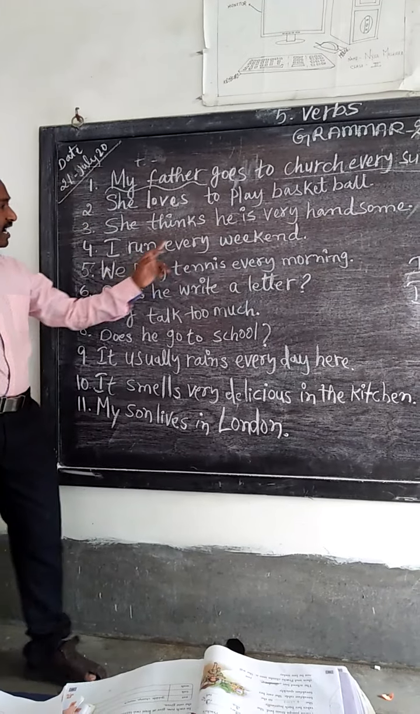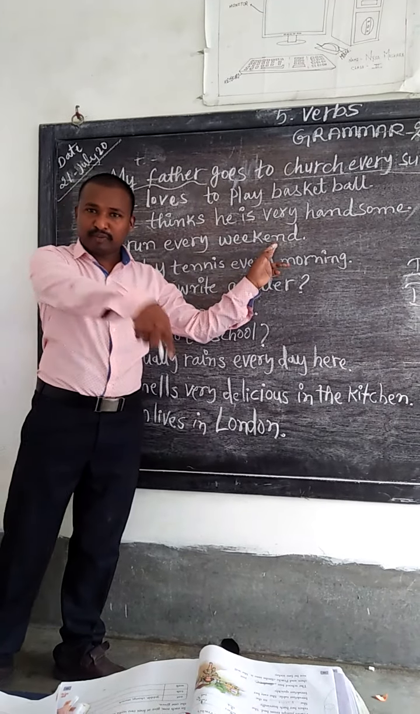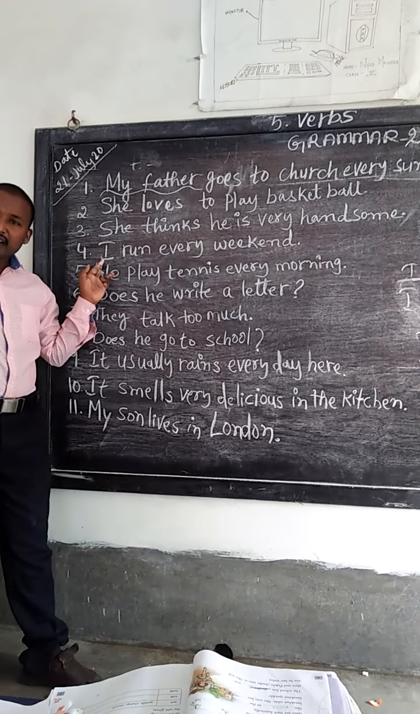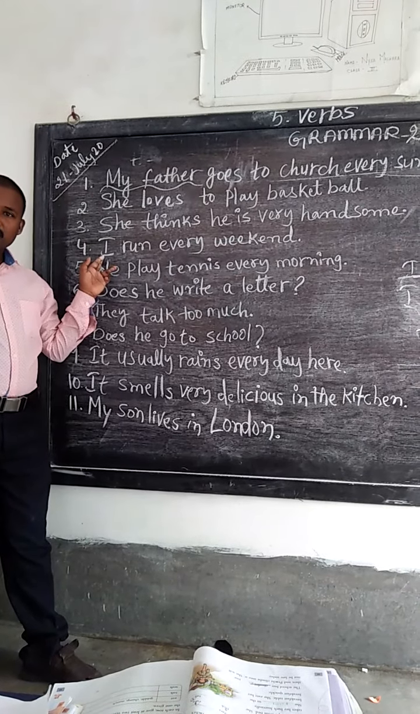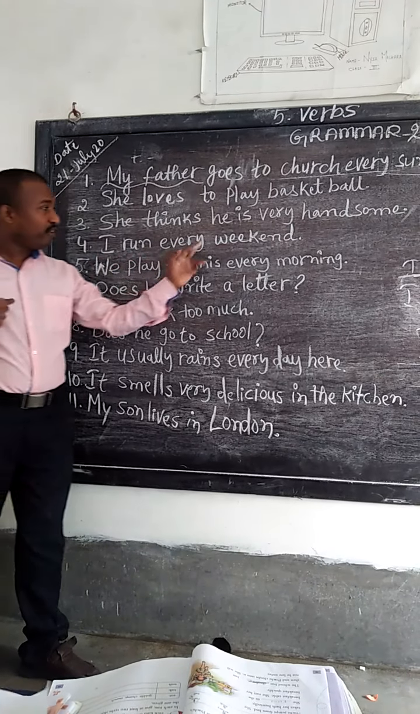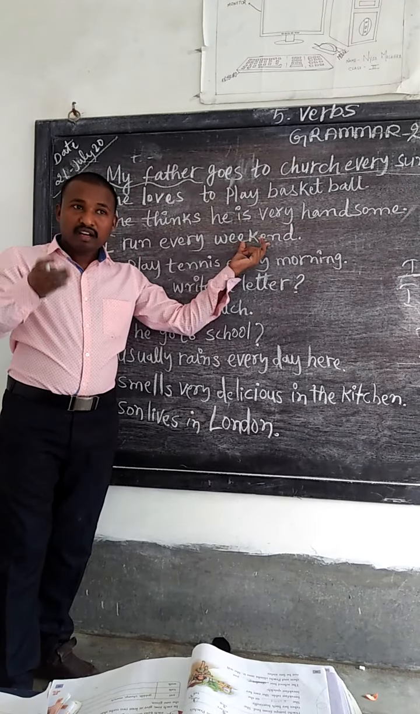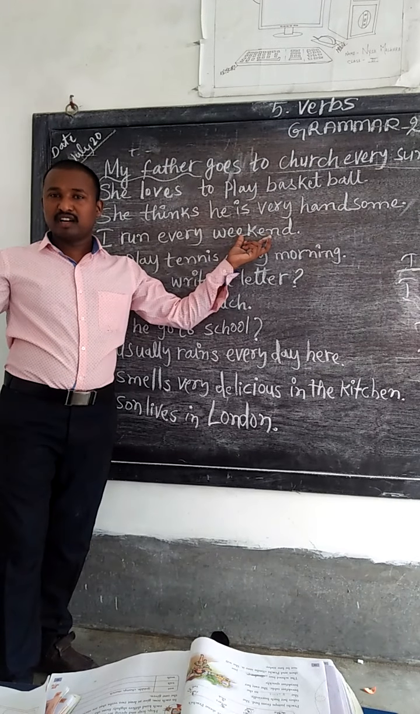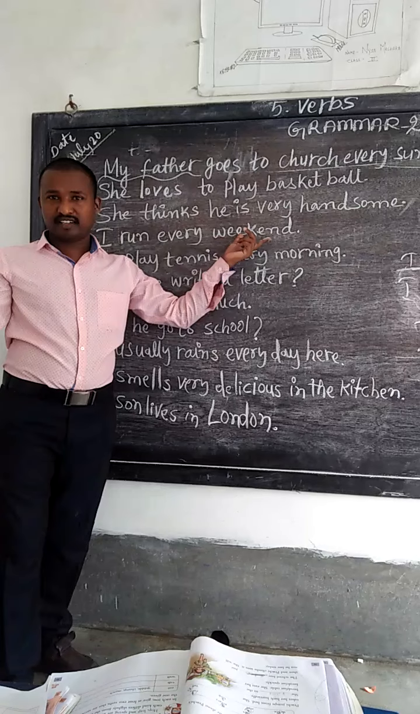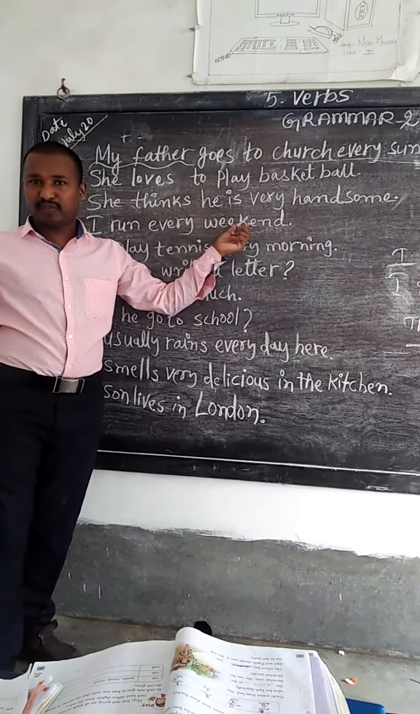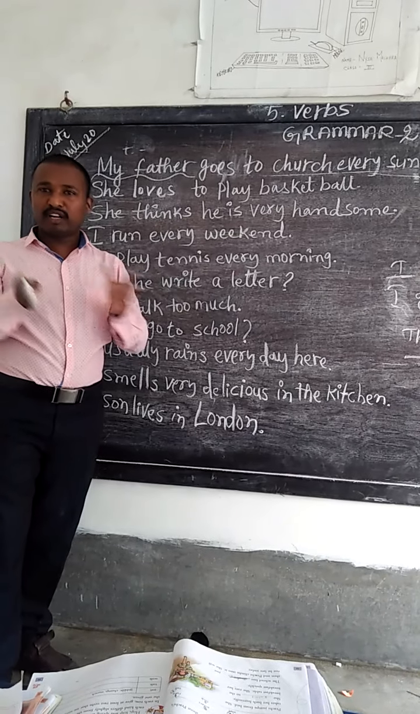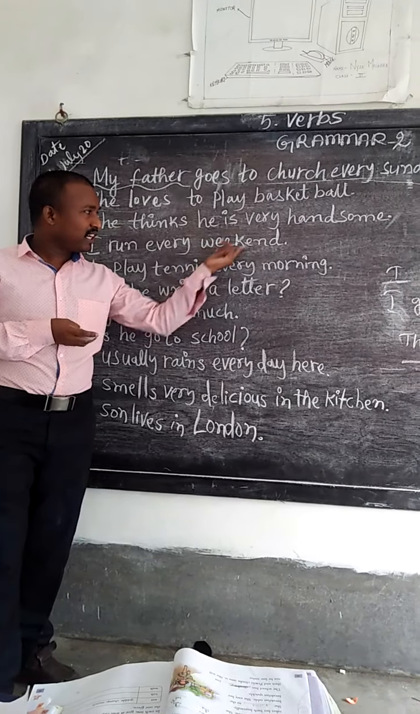Okay. I run every weekend. I told you, now simple present tense. See, I run every weekend. Weekend means the end of the weekdays, the end of the week. What are the weekend days? Saturday, Sunday. So Saturday and Sunday are the end of the week. Then the week will get over. So that's what we are telling.